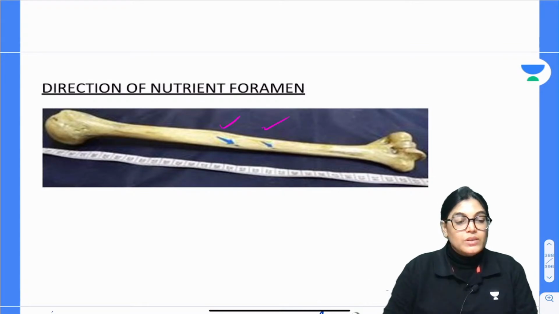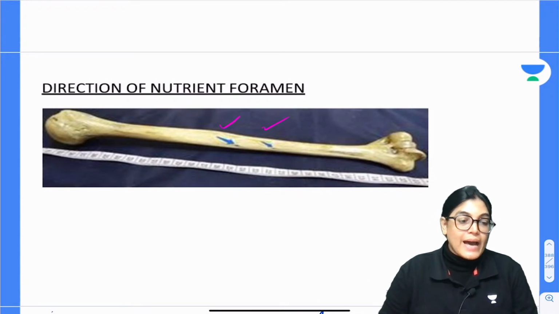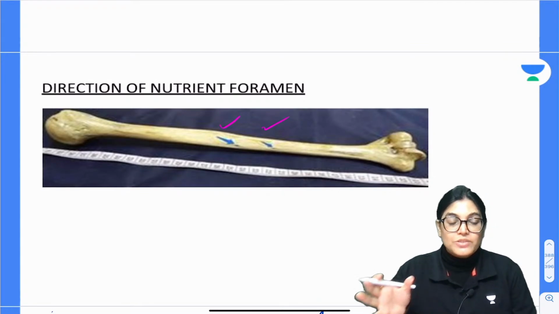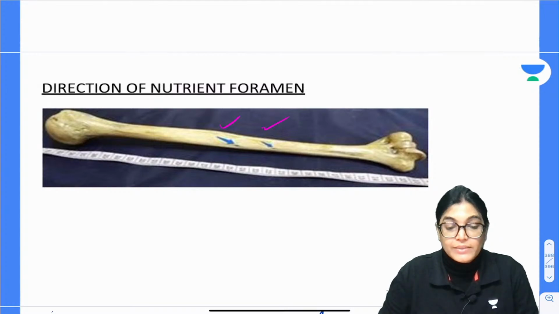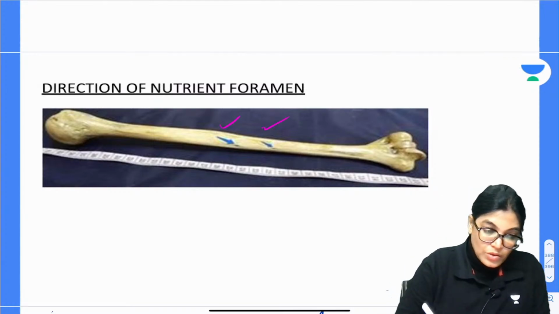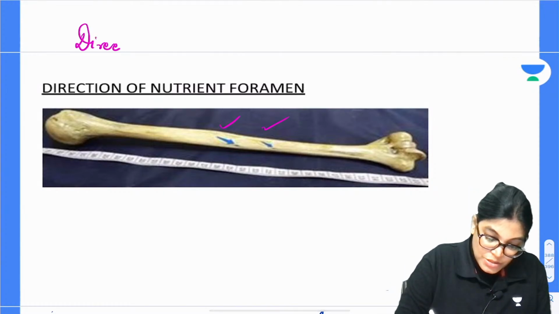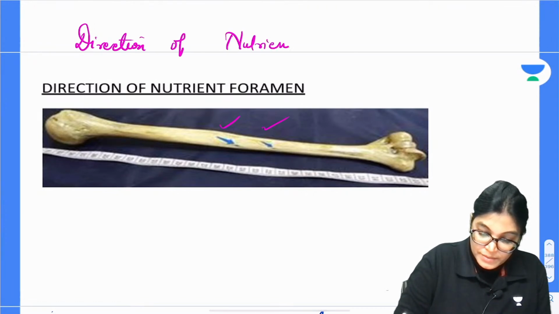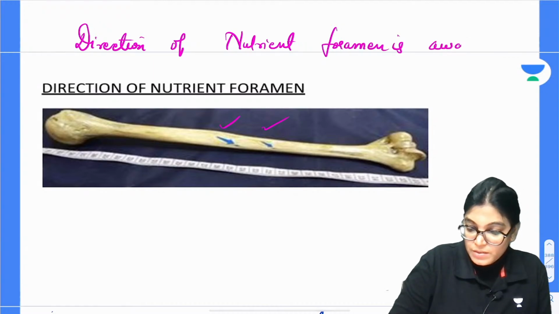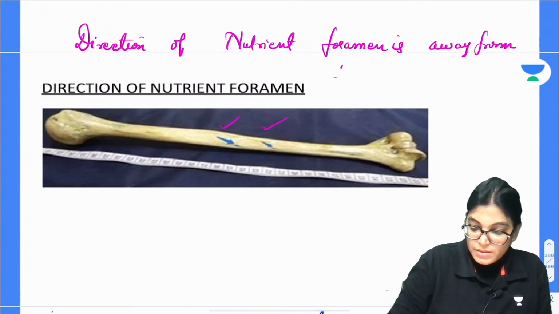Now, if we see, the direction of Newton foramen is towards the direction of the Newton artery where it is traversing. So direction of Newton foramen is always away from the growing end of the bone. So please note down, direction of Newton foramen is away from the growing end of bone.